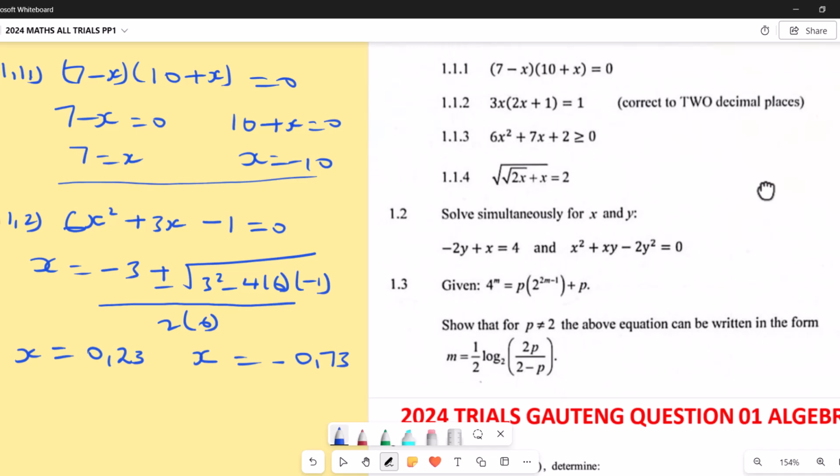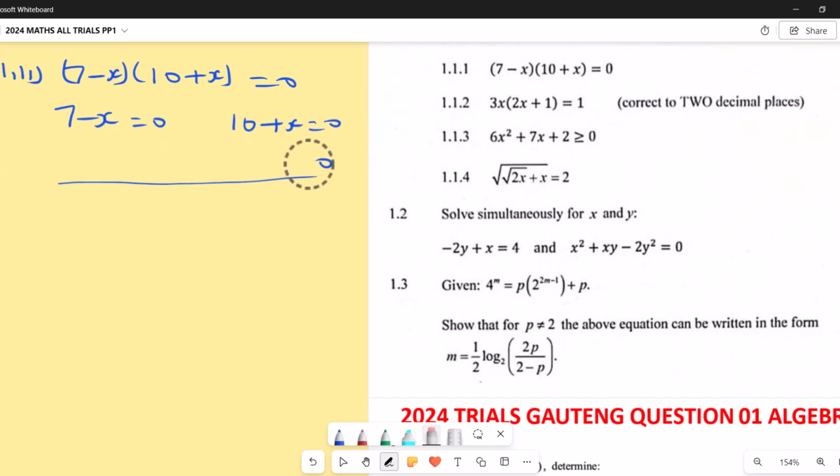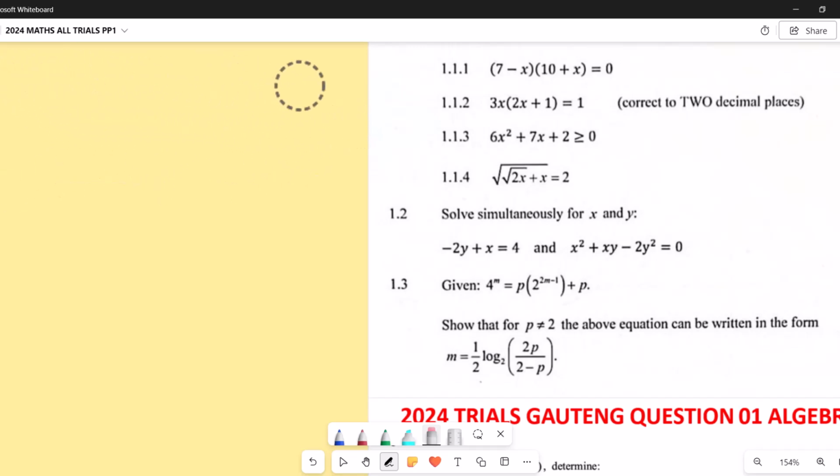Next question here. They say square root of root 2x plus x equals 2. Okay, I'm making some space here. Yeah, question 1.1.4.